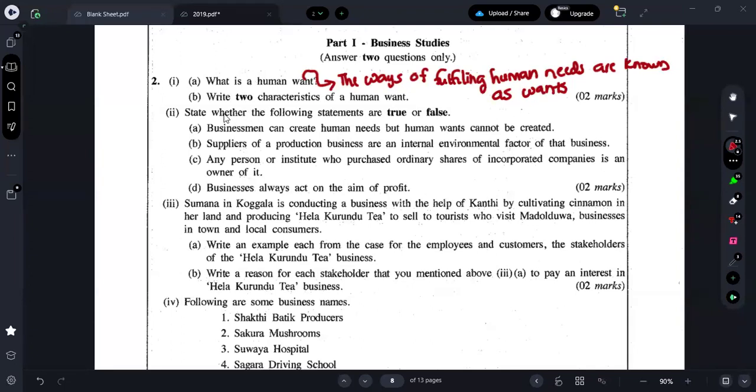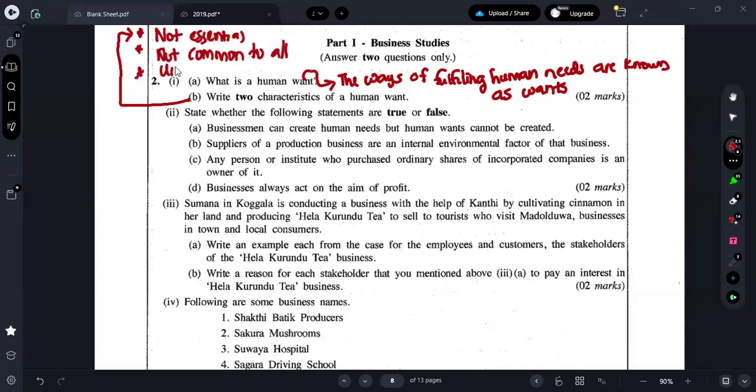Next one: write two characteristics of human wants. There are 4 characteristics for a want, and out of that they are asking only 2. First, you can say not essential. Next, not common to all. For example, you might eat rice, I might eat something else, right? So you can say not common to all.